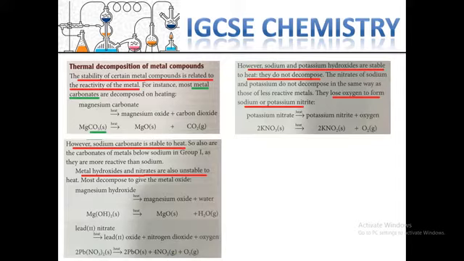That means they are very easy to decompose, but if it's stable like sodium carbonate, it will not take part in this type of reaction. This is also the same for sodium and potassium hydroxides, which are stable. They will not take part in this reaction, but another type like potassium nitrate will take part in this reaction.